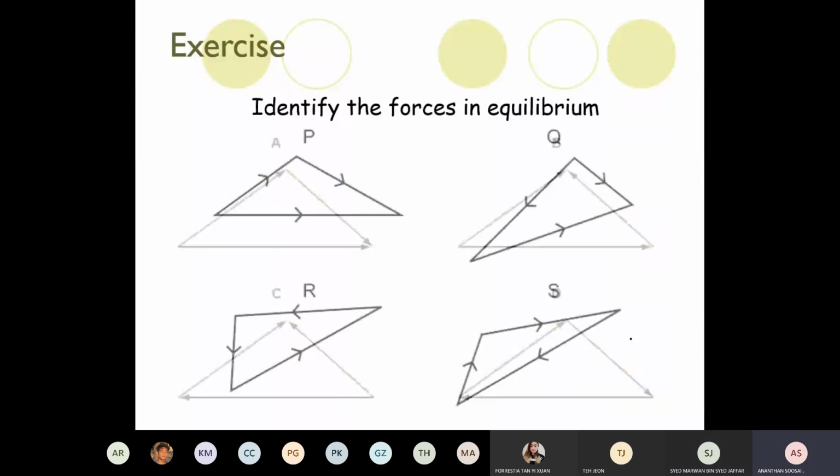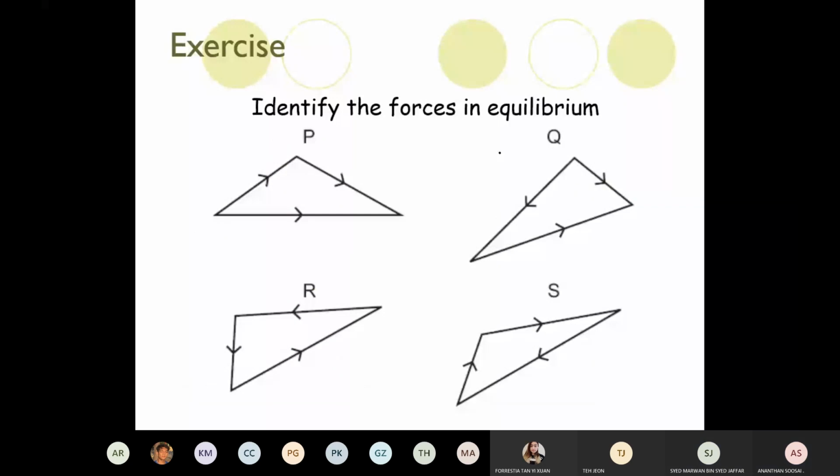Okay. Identify the forces in equilibrium. Which one is in equilibrium? There can be more than one answer. So does this follow one after another? No. Does this follow one after another? Also no. This follows one after another, the arrows. Yes, this is correct. And this also follows one after another. It's like in one circle. So of course R and S are in equilibrium.